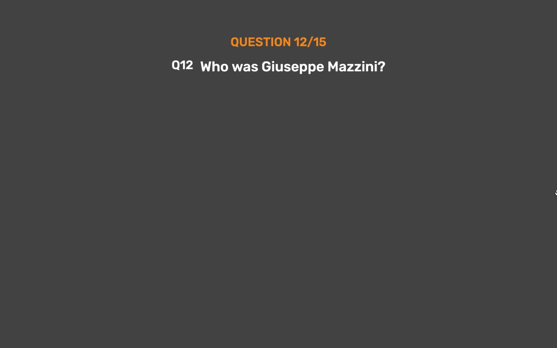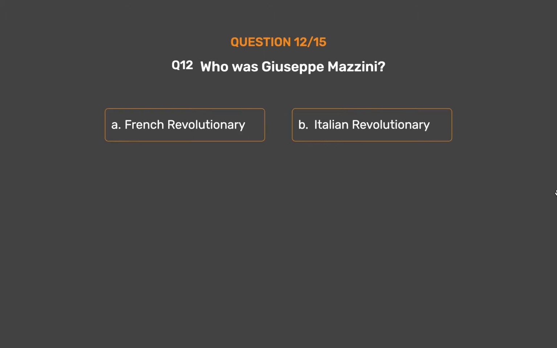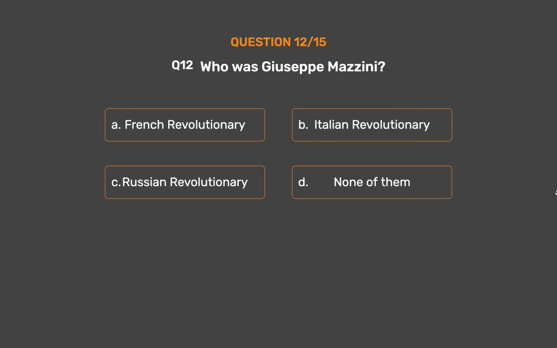Question number 12. Who was Giuseppe Mazzini? Option A. French Revolutionary. Option B. Italian Revolutionary. Option C. Russian Revolutionary. Option D. None of them.